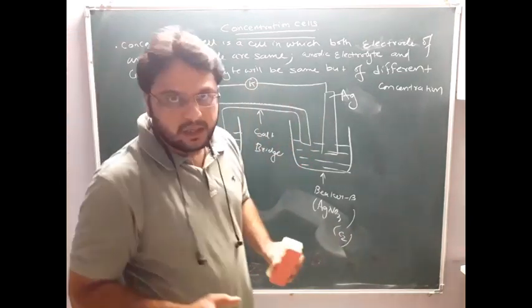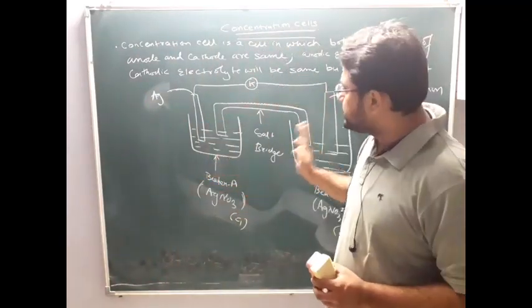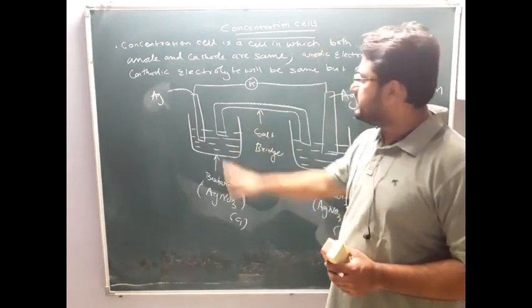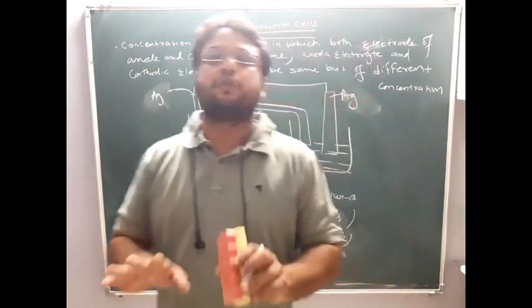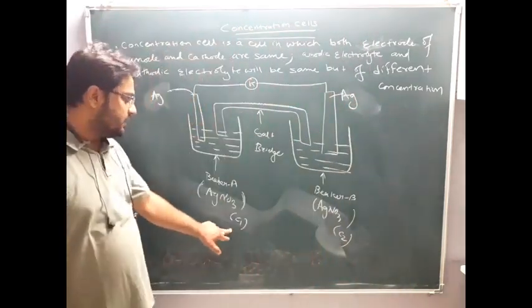Concentration cells are cells in which both half cells of a cell contain the same electrode and the same electrolyte, but the concentration of the electrolyte is different. You can see here C1 and C2.